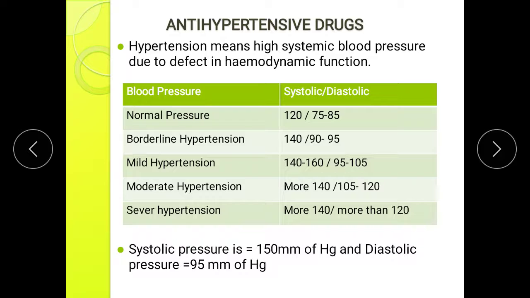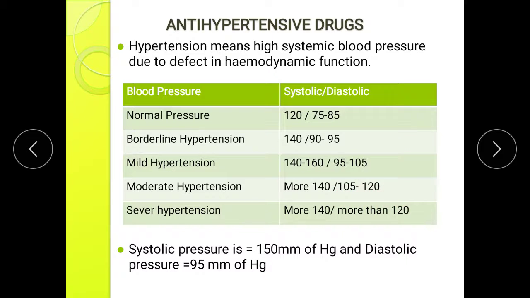It is called borderline hypertension when systolic blood pressure is 140 and diastolic lies between 90 to 95 mm of Hg. Mild hypertension when the systolic blood pressure is 140 to 160 mm of Hg and diastolic between 95 to 105.